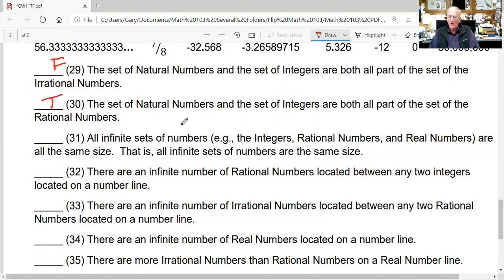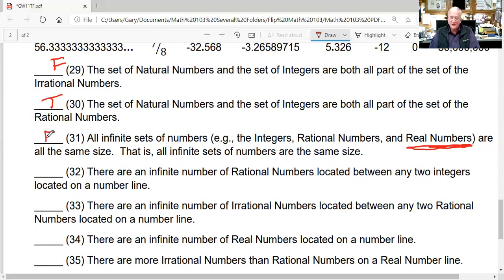So all infinite sets of numbers, the integers, the rationals, and the reals, are not all the same size because the real numbers contain the irrationals, and the irrationals and the reals are not countable, as it was said in the video. So they are not all the same size.